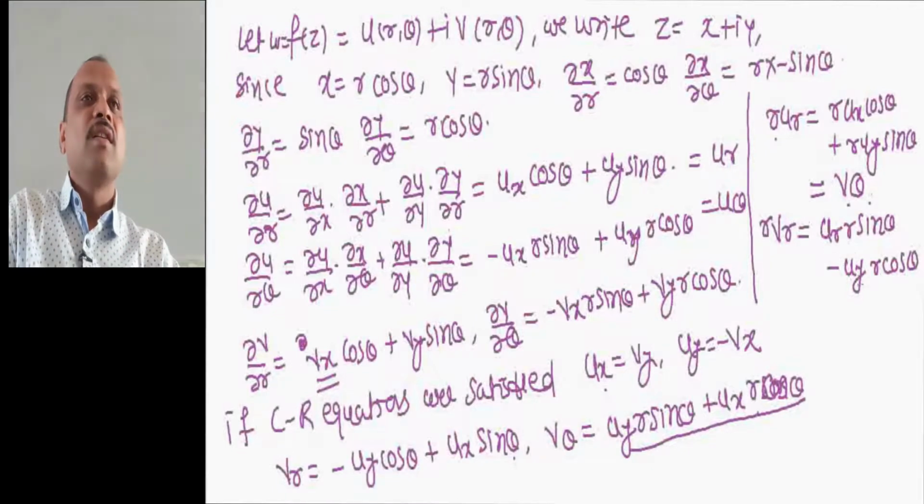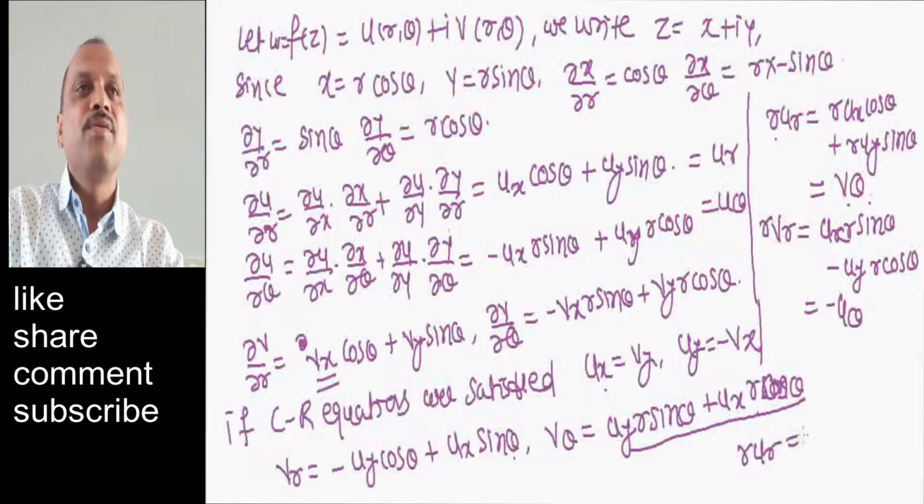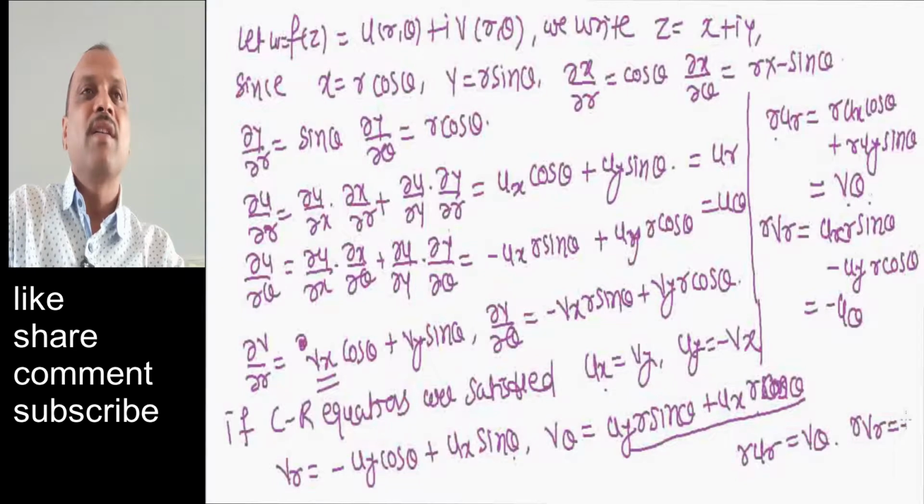If we take minus, then we see that this is u theta. Okay. So whenever the CR equations in Cartesian coordinates are satisfied, we get that r into ur equal to v theta and r into vr equal to minus u theta.